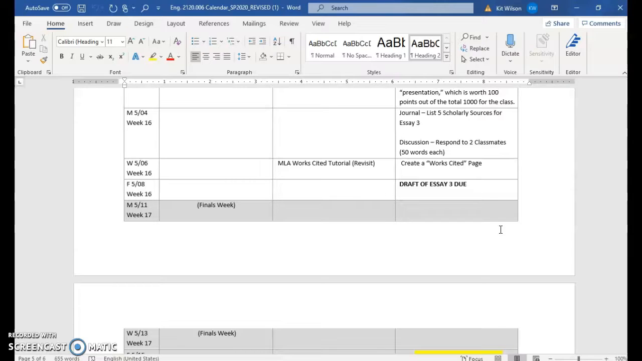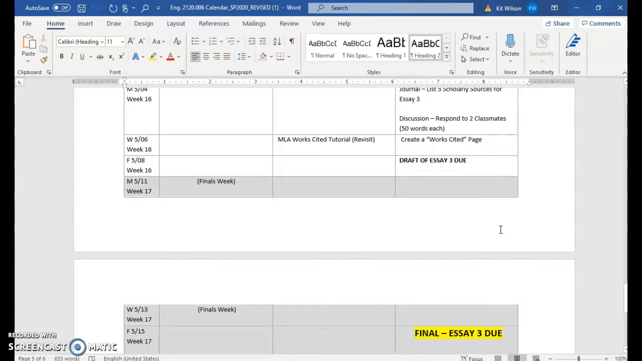Right, today also you'll be responding to 2 classmates. On Wednesday, your works cited page is due. Try to revisit the MLA works cited tutorial so that you can write your works cited page correctly and according to format. And if you have any questions on that, just email me. Right, and then on Friday you have a draft of essay 3 due.